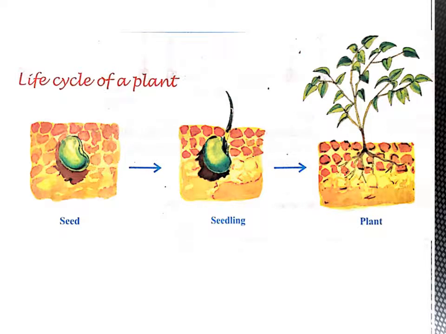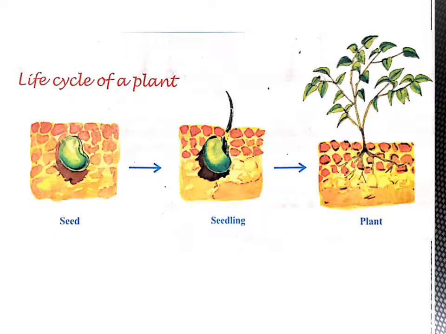We learned about human beings' growth from a baby to a complete man and then an old man or woman. We also saw the growth of animals. Now you can see the life cycle of a plant: a seed, then a small sprout comes out of the seed, which is called a seedling, and then it becomes a plant. After the plant, it becomes a tree.